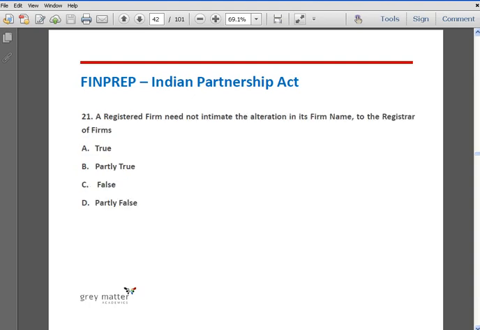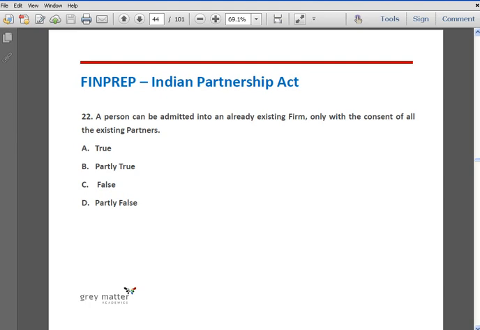Question number 21. A registered firm need not intimate the alteration of its firm name to the registrar of firms. Option A true, option B partly true, option C false, and option D partly false. The correct answer is option C, false. A registered firm needs to intimate the alteration of its firm name to the registrar of the firms to update the records of the registrar.